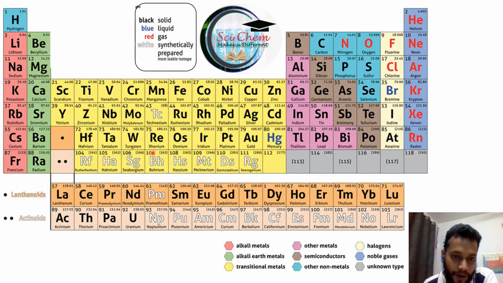Then what about the elements written in white? These white written elements are basically synthetically prepared elements. That means these elements are not available naturally on the earth. In our world these elements are not available naturally; we humans have synthesized these elements manually. So these are known as synthetically prepared elements. Now you understand the variety of colors.